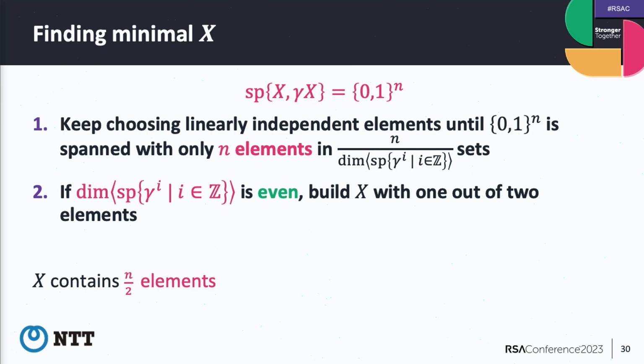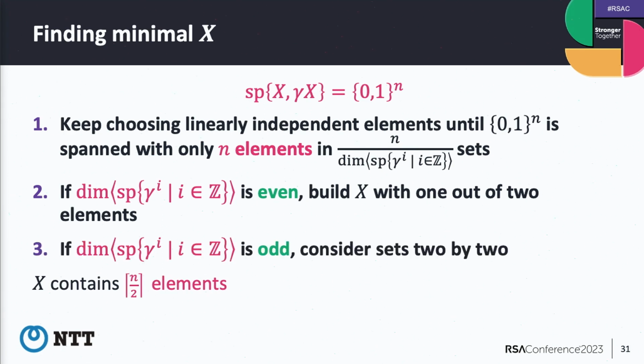So now we know we choose X and gamma X like this, and keep choosing linearly independent elements until all elements are spanned by only n elements, then we can attack. If this dimension is even, we just build X with one of two elements. But if this dimension is odd, we have some other tricks, but it's very complicated, so just look at the paper.